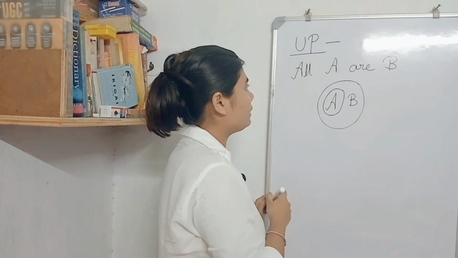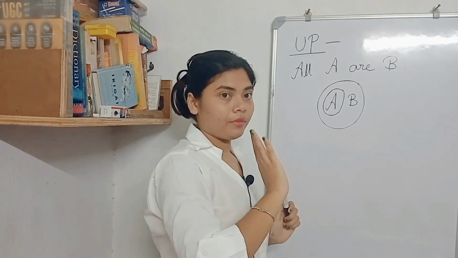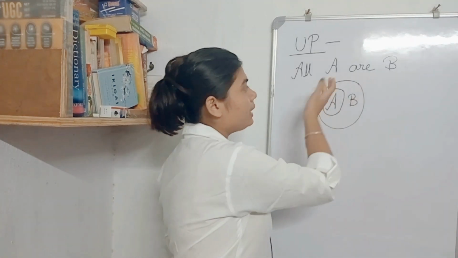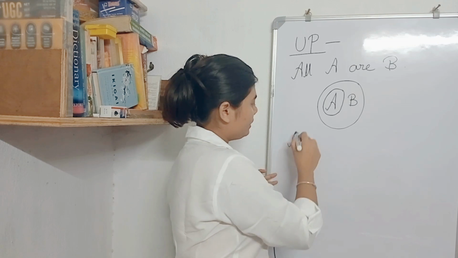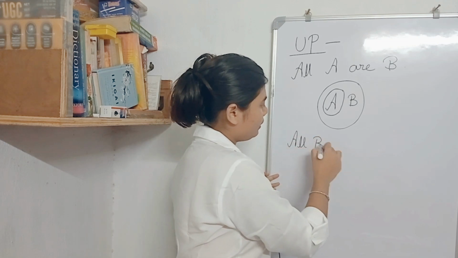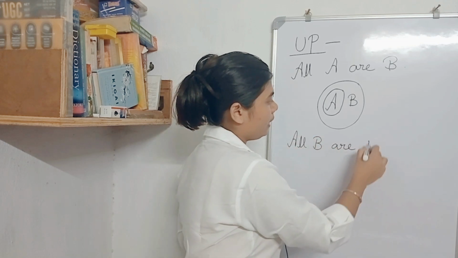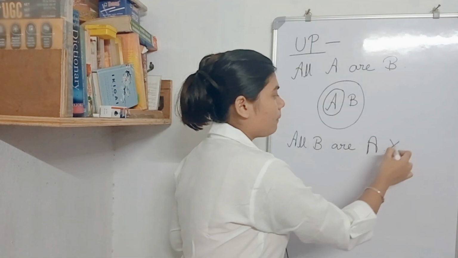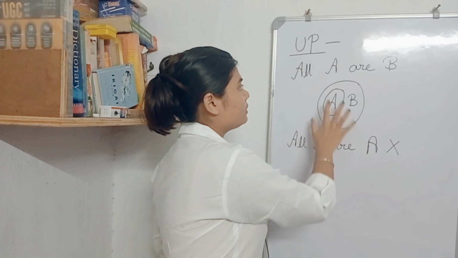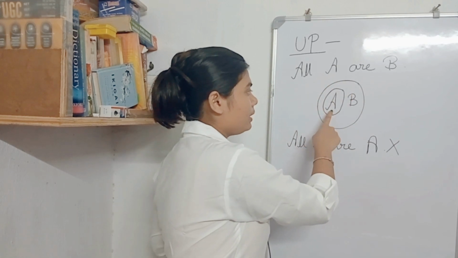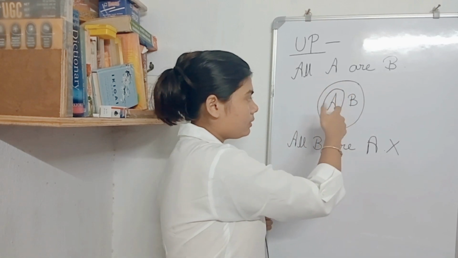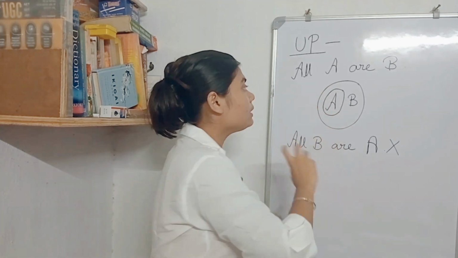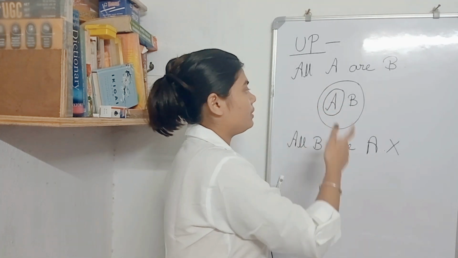If I say that all A are B, that's okay. Can we write that all B are A? No, it is wrong, because if the subject, that means A, is under the second circle, then it cannot become the first circle.